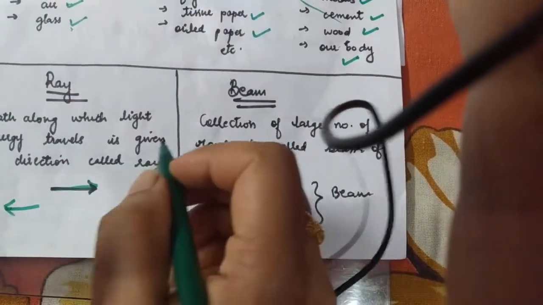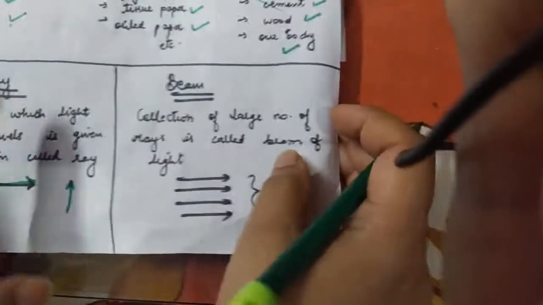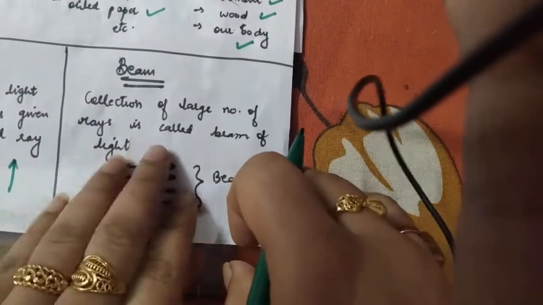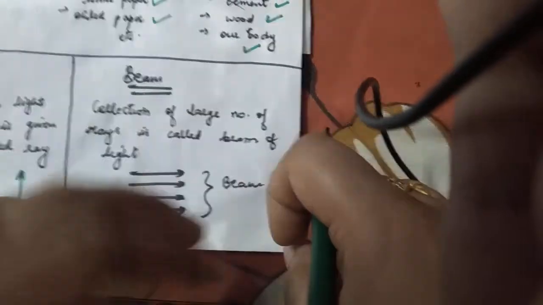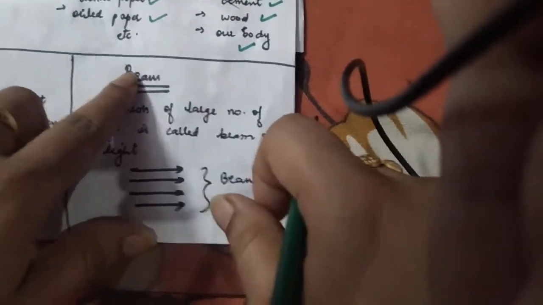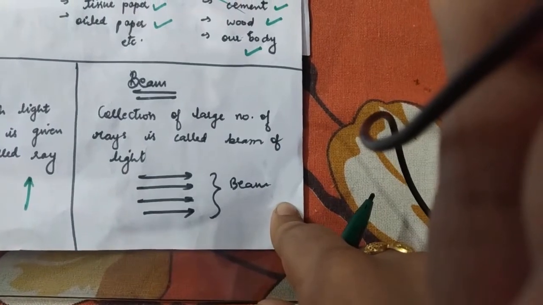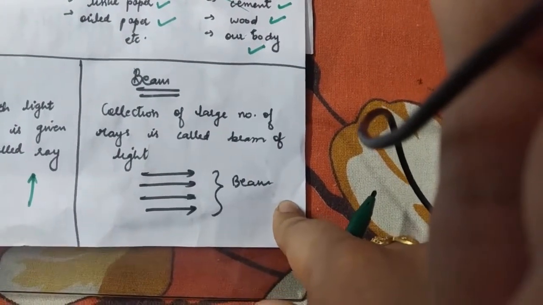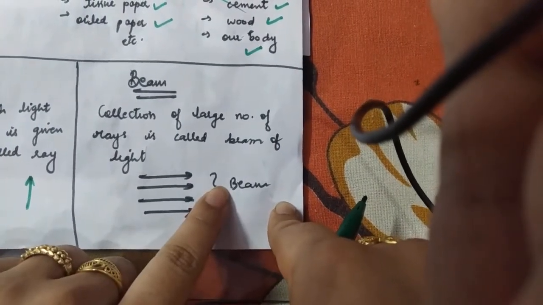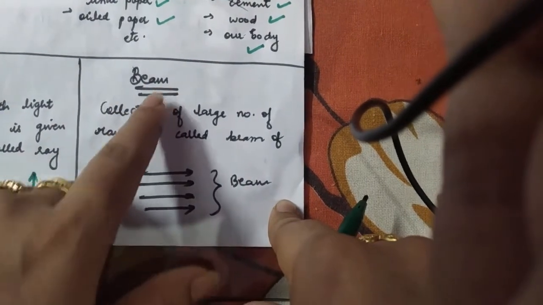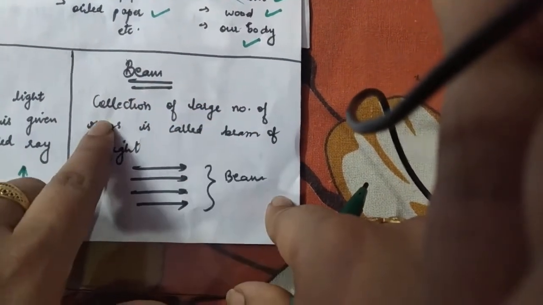Now, light does not go as a single ray only. When a large number of light rays are going together, that is known as a beam. When many light rays are going together, that is collectively known as a beam. So the definition is also very easy: a collection of a large number of rays is called a beam of light.